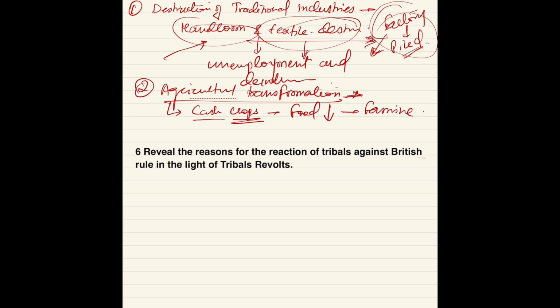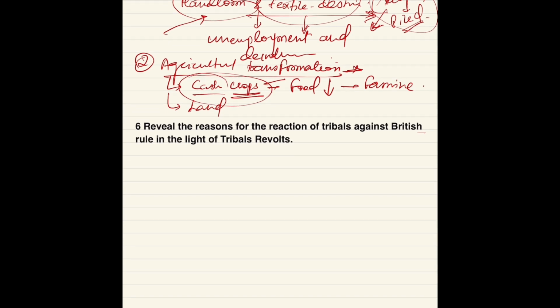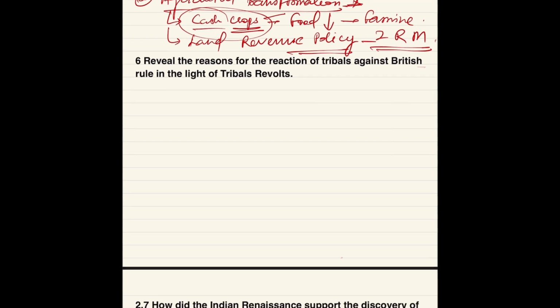And then, to maximize their profit, they started land revenue policies like zamindari, ryotwari, mahalwari, etc. Make sure to mention these things also.